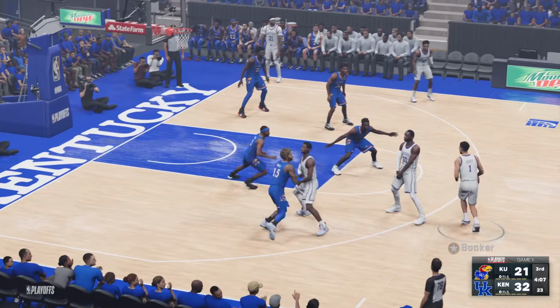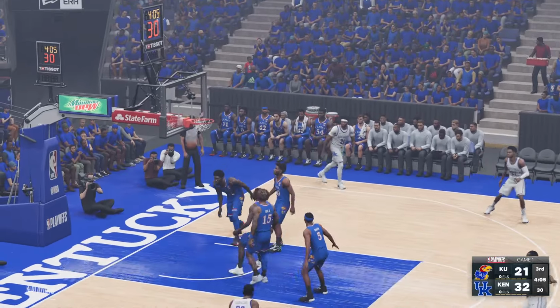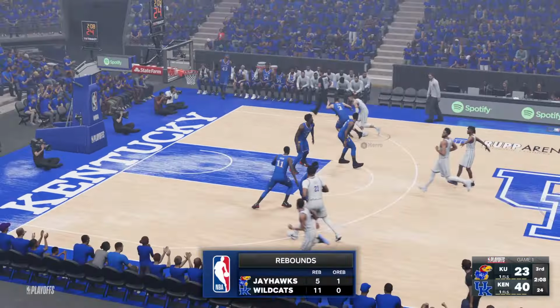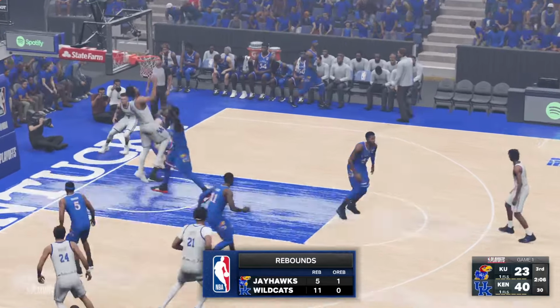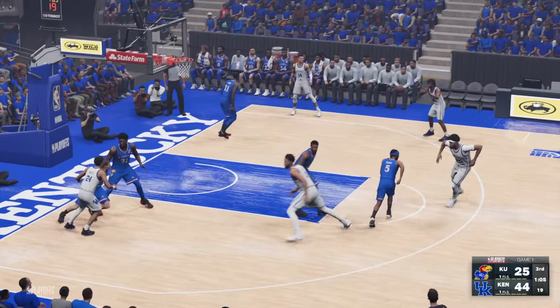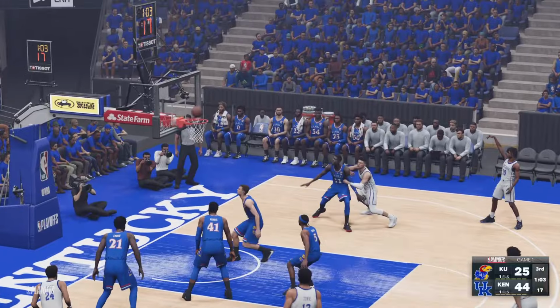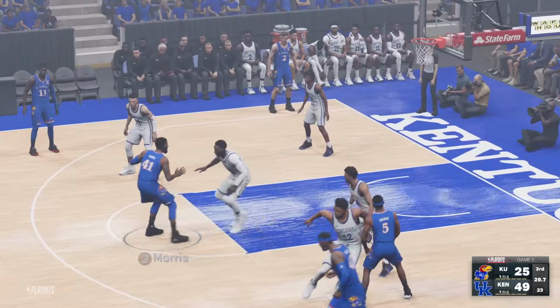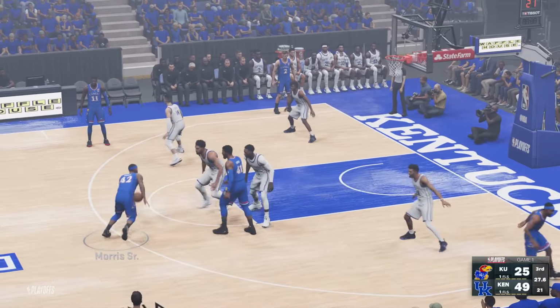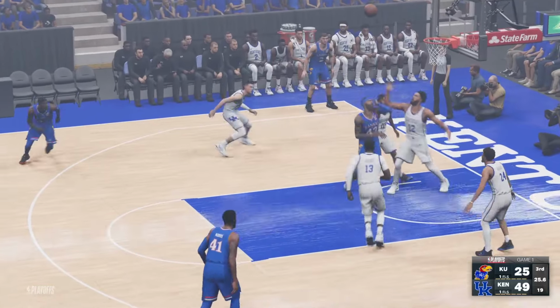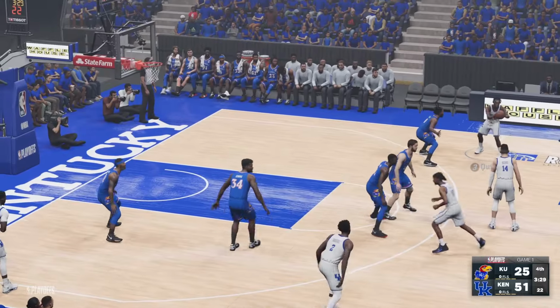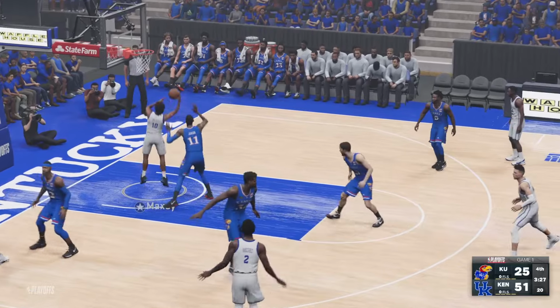But anytime they get a 3, Booker hits him right back with a 3 of his own. And then they have Cat going with the dunk. Jamal Murray double teamed, finds Maxey wide open. He hits a 3. Kentucky up 49-25 in the 3rd. And one of the Morris brothers trying and missing a layup. Then the next possession, Maxey just slashing through the lane, gets a layup of his own.